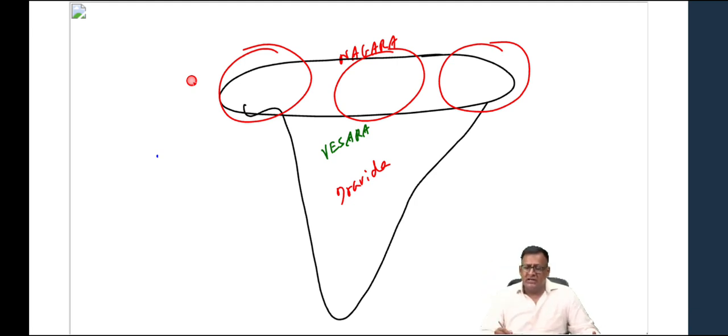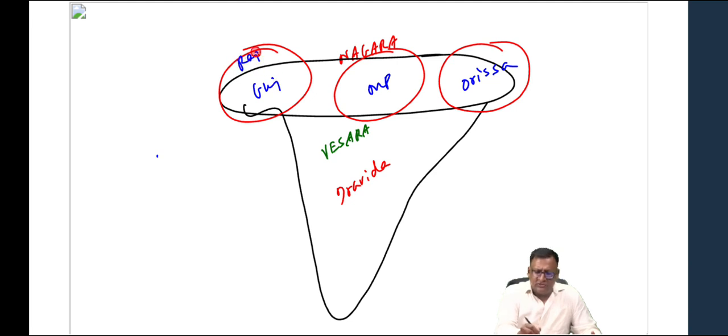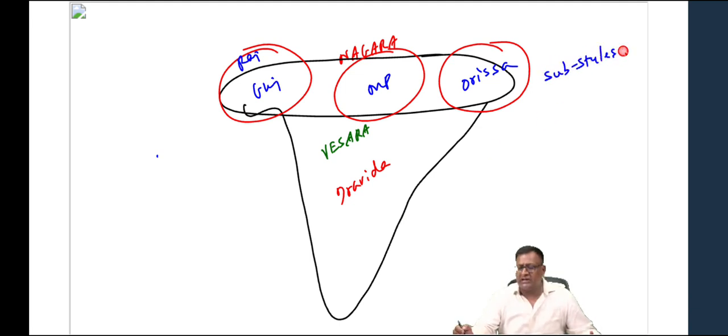But then what we notice is in Orissa, Madhya Pradesh. So here, this is Orissa. Then we have Madhya Pradesh and Gujarat and Rajasthan. Now, in these states, we have some extra features added to a standard Nagara temple. So what are those extra features? We'll talk about it. These are called regional variations to Nagara style, or substyles of Nagara style. So what are the extra features added in Orissa temples, Madhya Pradesh temples, and also Gujarat and Rajasthan temples, right?